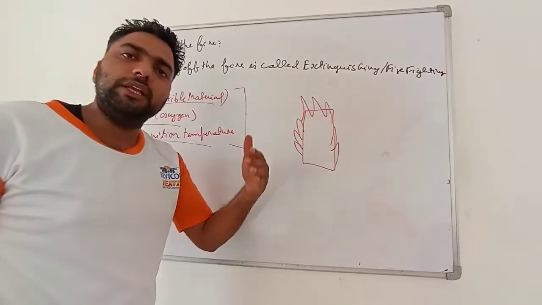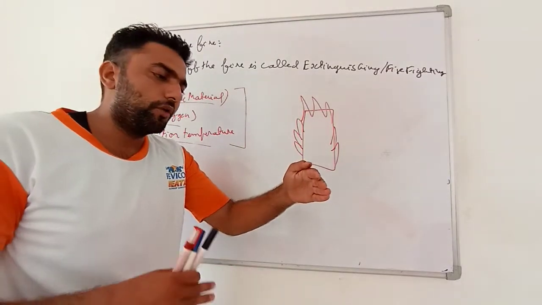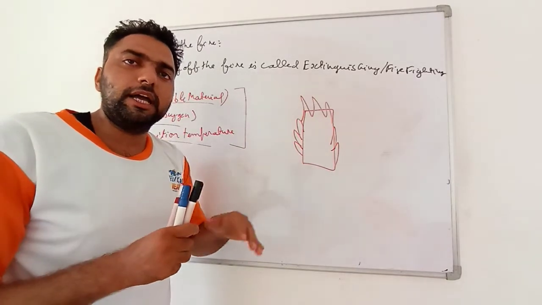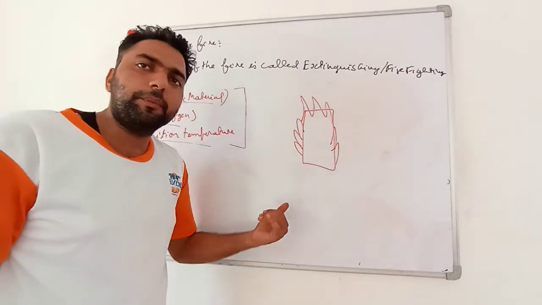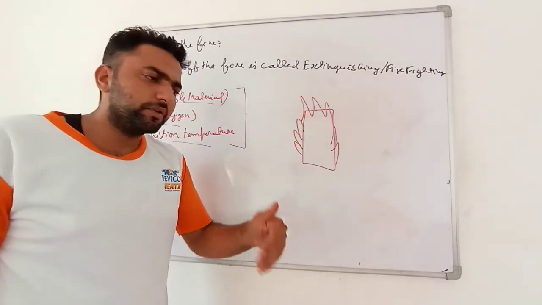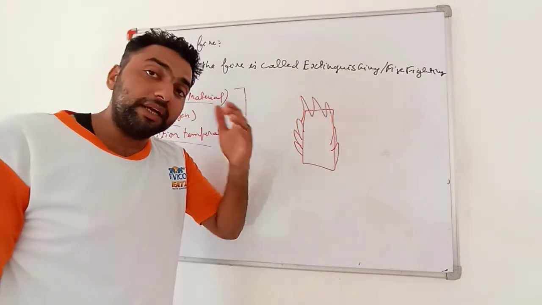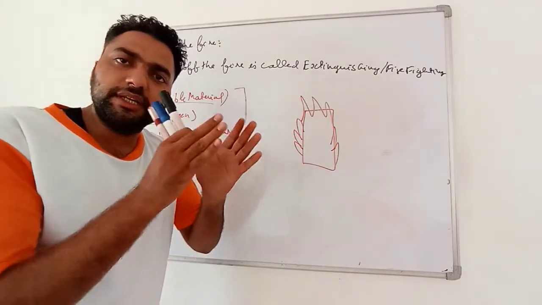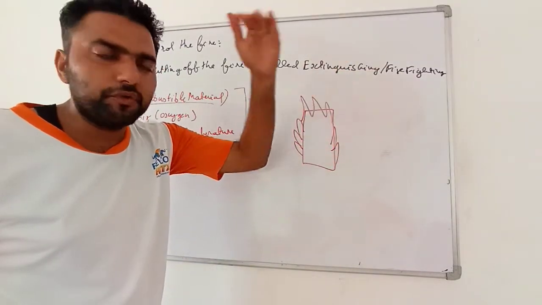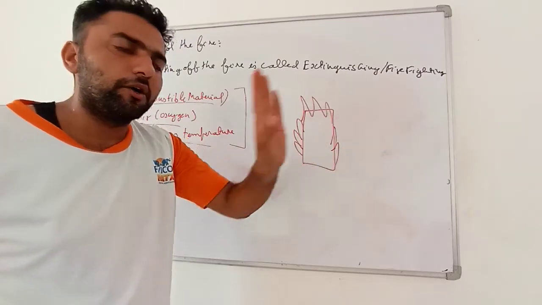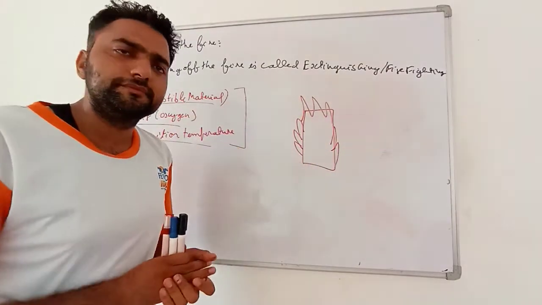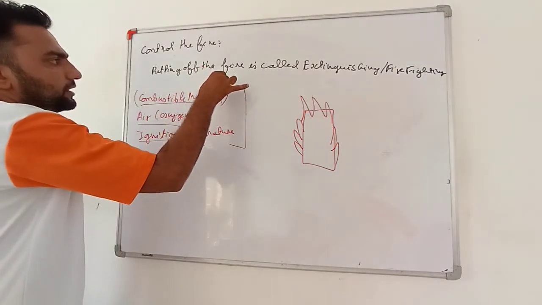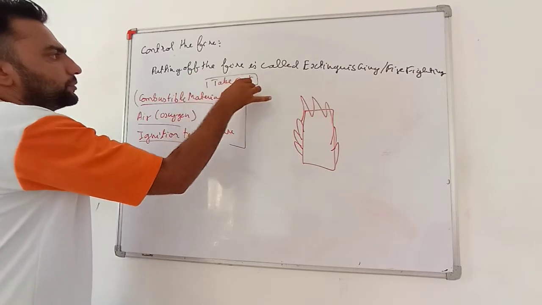It means if we are using any chulha and I want the fire to stop, don't add any more wood, and the fire will stop. If I am running the bike, I am using the combustion of petrol. Take out the petrol, and the bike will stop. Why? Because there is no material for the combustion. Many times you don't know whether petrol is present in our vehicle or not. We keep on using it. When the petrol ends, our bike stops. Why? Combustion has stopped. So very important, if possible, take out the combustible material.